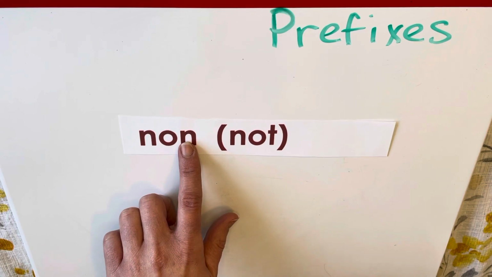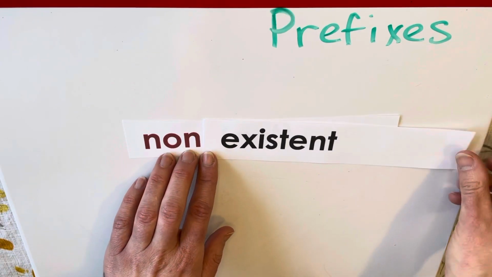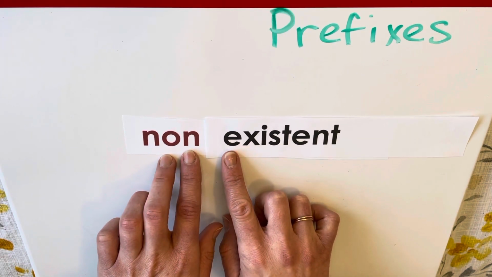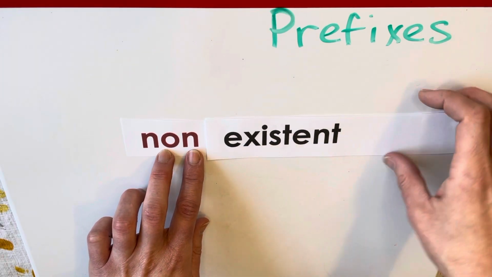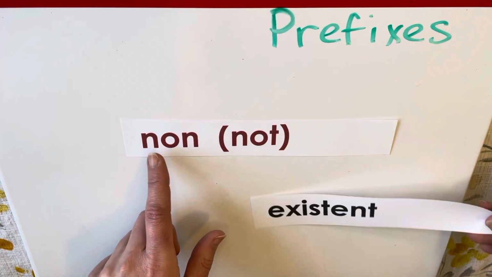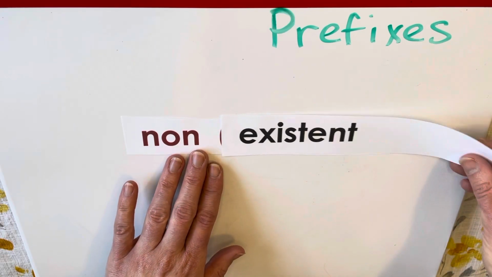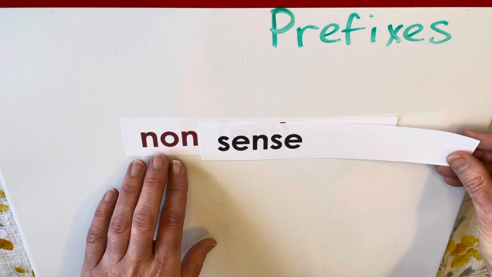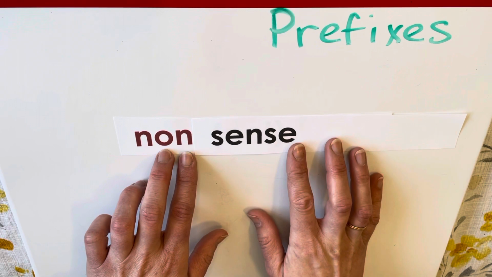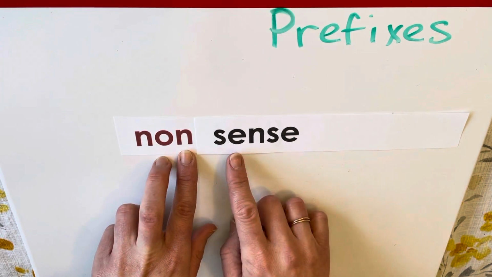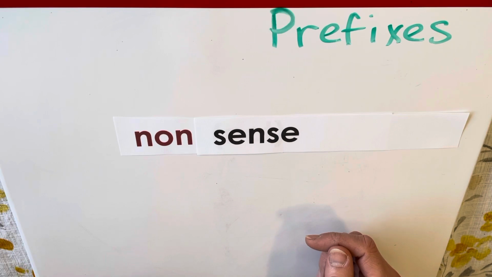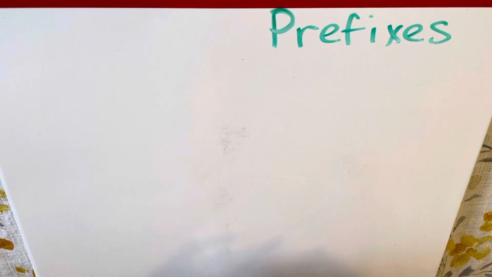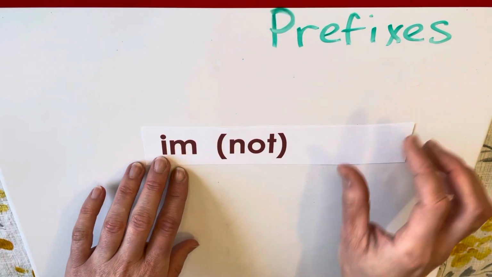Another word would be non-existent. Something that doesn't exist, right? So dinosaurs are now non-existent. It means they don't exist. The prefix non means not, okay? All right, another word that uses the prefix non would be nonsense, right? Something that's nonsense doesn't make sense. Nonsense. Okay, good.